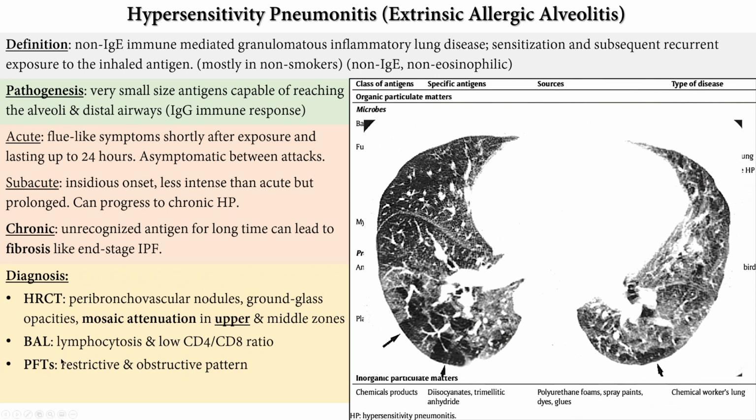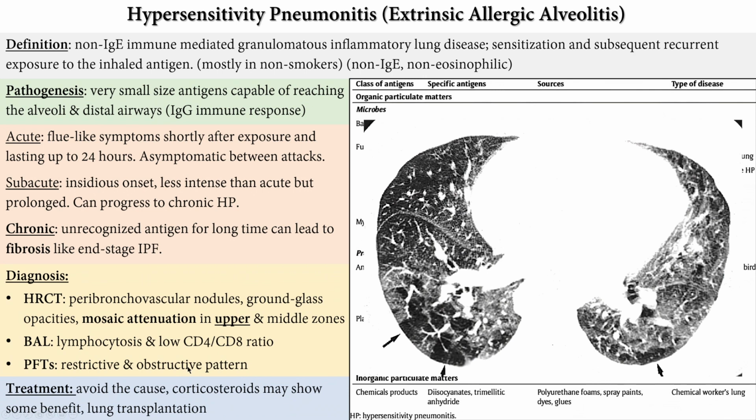Since they affect the distal airways, they can have a restrictive plus obstructive pattern on pulmonary function tests. The treatment is just to avoid the cause. Corticosteroids maybe have some benefit if it's acute or subacute, but if it's chronic, it's no use. And finally, lung transplantation.